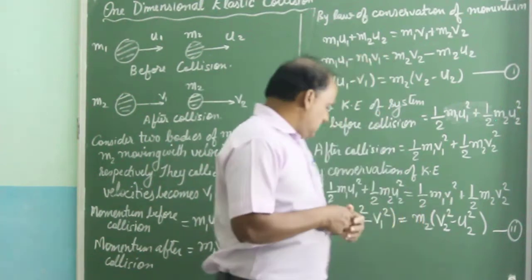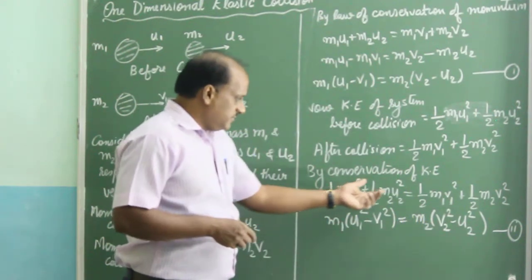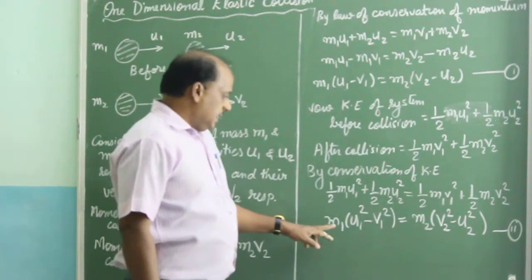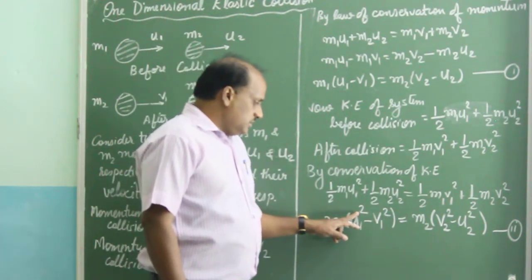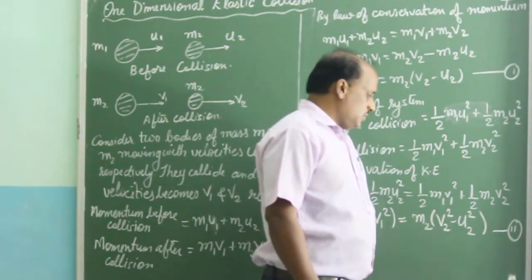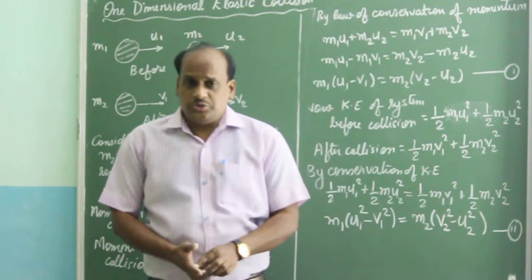On arranging on the basis of mass, the half is common and gets cancelled. So we get m1 (u1 square minus v1 square) equals m2 (v2 square minus u2 square). This is our equation number 2.